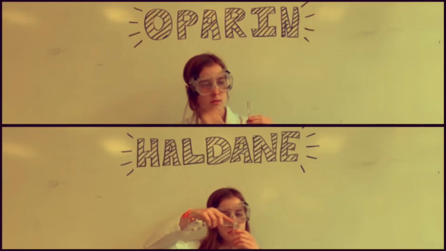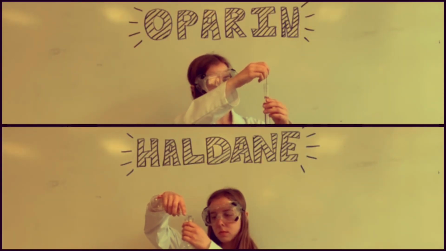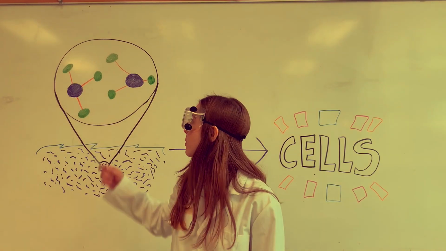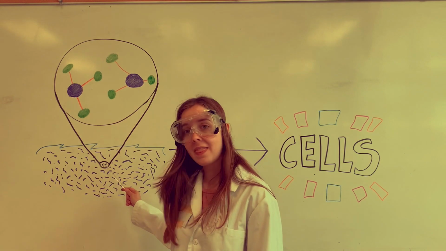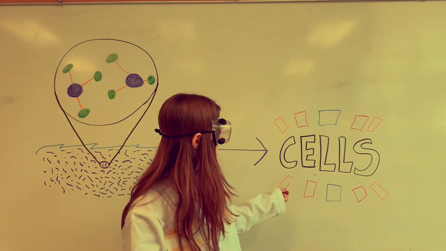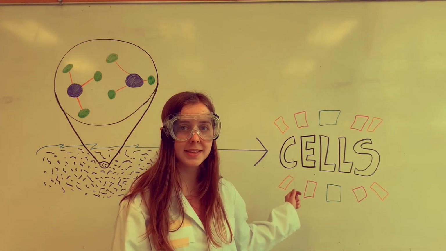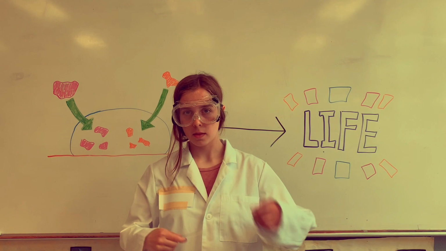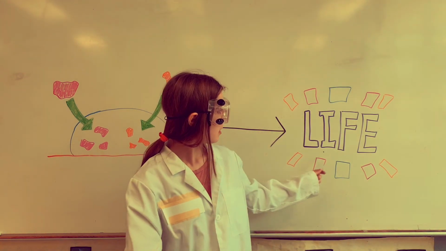J.B.S. Haldane and Alexander Oparin each independently proposed ideas that are collectively termed the Oparin-Haldane theory. Haldane believed simple organic molecules formed first and were present in large quantities in Earth's early oceans. From there, he proposed that they became increasingly complex until they eventually developed into cells. Oparin believed life evolved from coacervates, microscopic aggregates that can absorb and break down compounds from their environment.